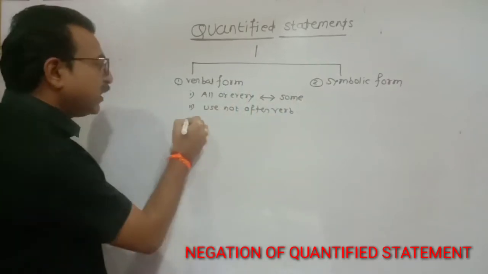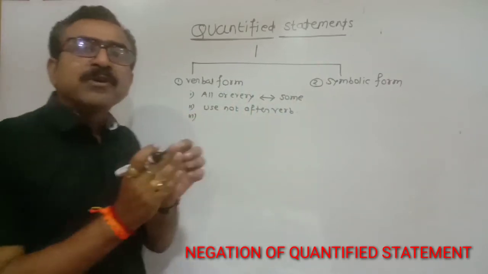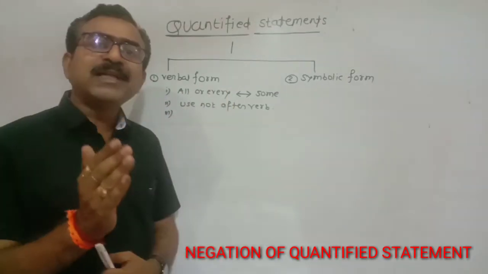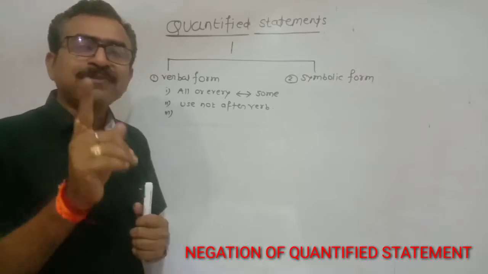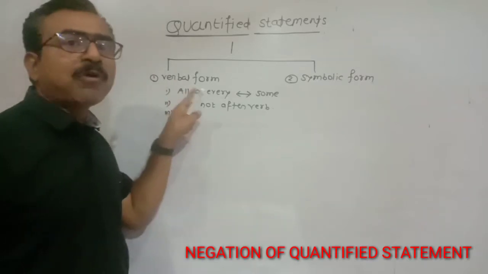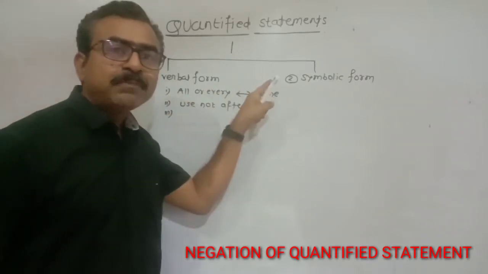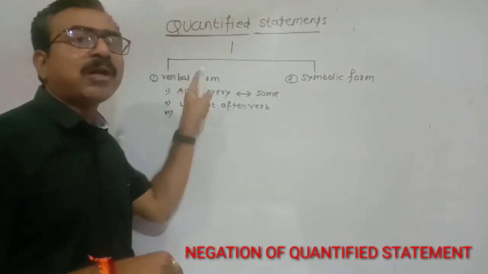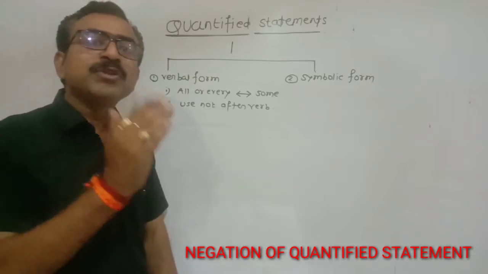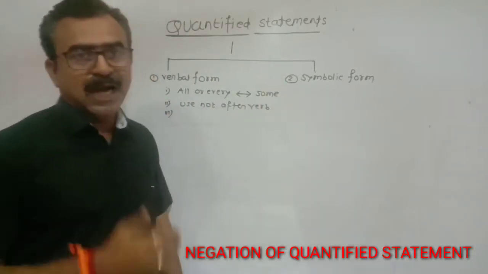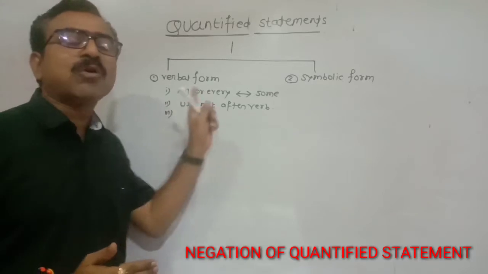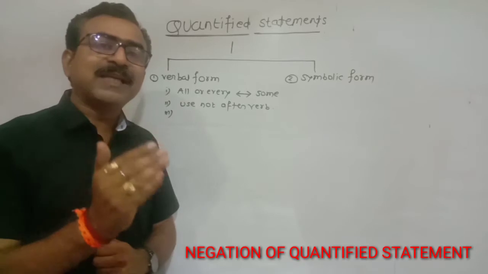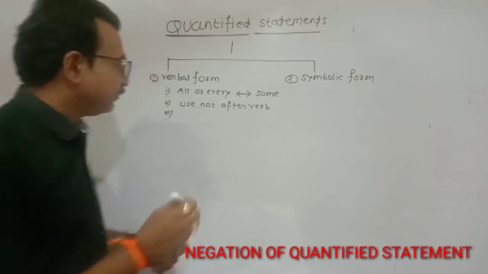And third rule, if not is already present in the statement, then remove it. Let me repeat once again. Your first rule is, in place of all or every, you have to write down some, and if in the statement some is given, then replace it by all or every. Your second rule is use not after verb, and your third rule is if not is already present in the statement, then remove it. Now let us take some example for better clarity.